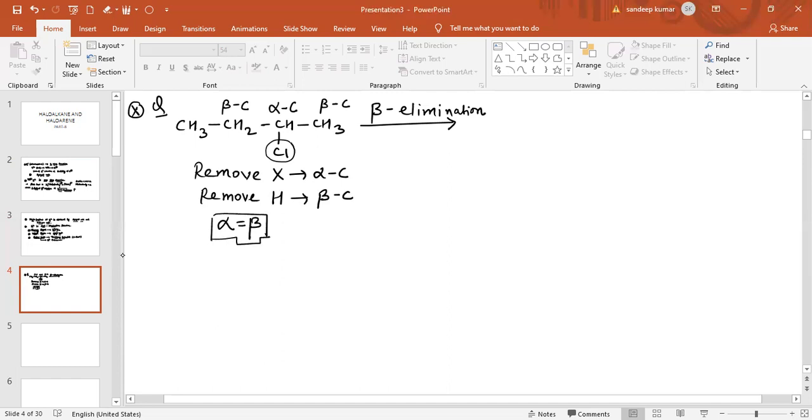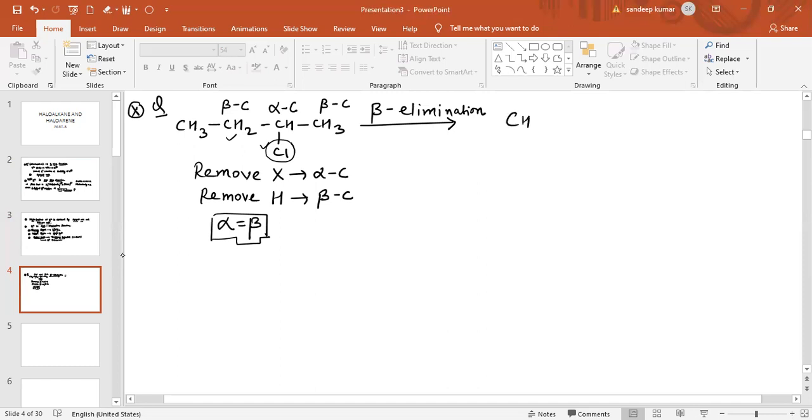So how many possibilities are there? If you remove halogen from this carbon and hydrogen from this carbon, then a double bond is formed between alpha and beta carbon. So two possibilities are there.